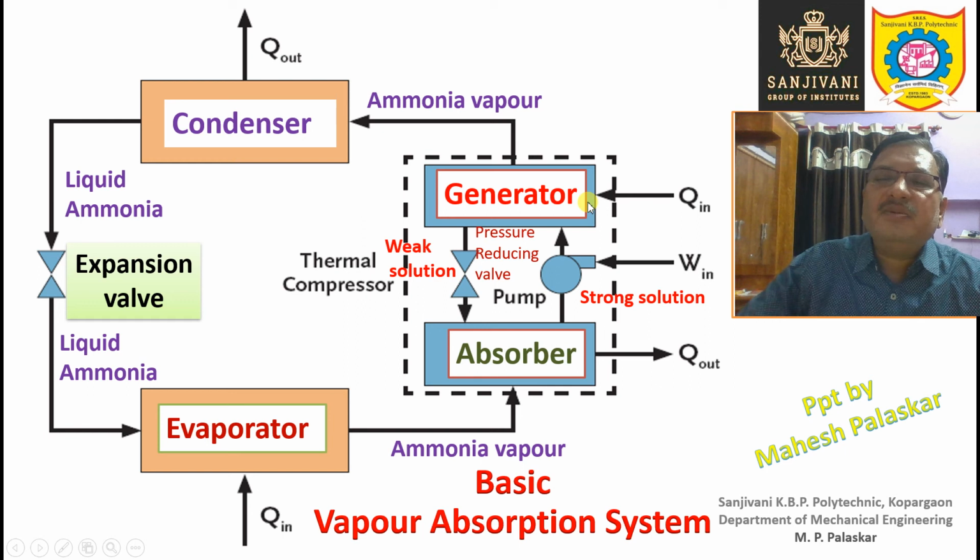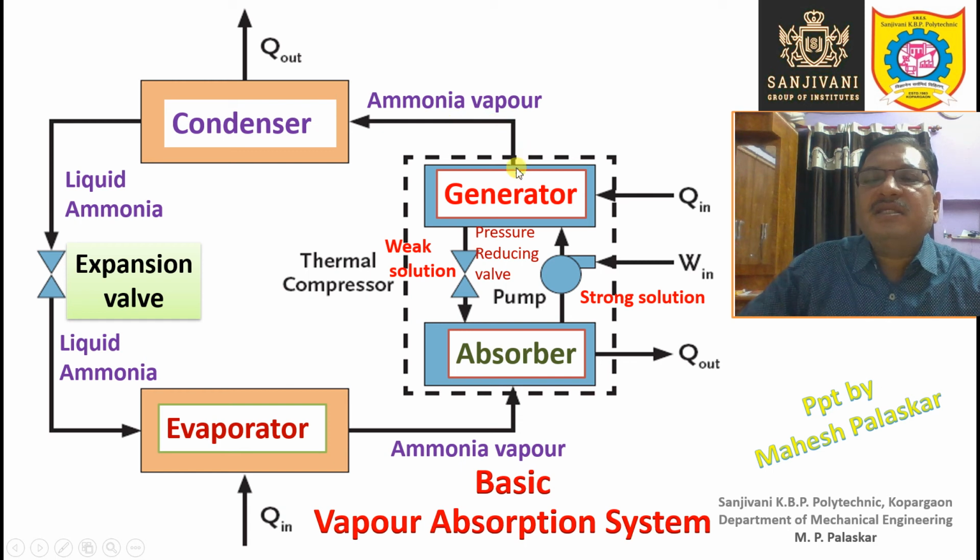So what is the distillation process? Distillation is the process of separation of two substances which are in liquid form, and their separation is on the basis of the difference in boiling point. The substance which has the low boiling point will boil earlier and get converted into vapor, and this vapor will leave that particular vessel.